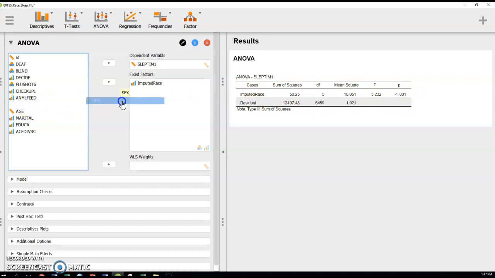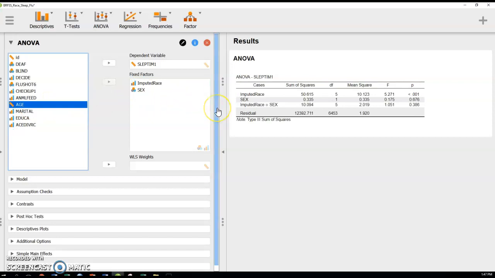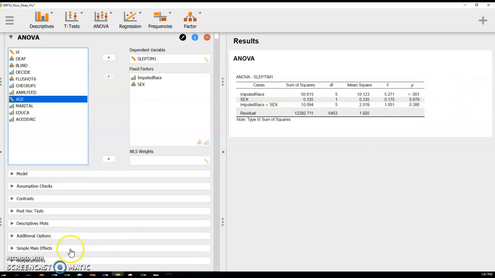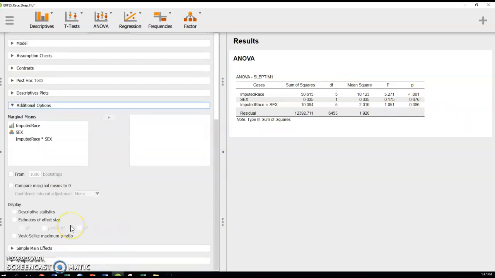What I'm going to do is add a second variable. Now we have what's called a two-way ANOVA, and there are really 3 things being tested there. I'll go through those in a separate video. So this is the first thing I want you to have, your ANOVA chart, and I also want a measure of effect size there. If you go down to additional options, you have the option of putting estimates of effect size. So I want you to include that there.